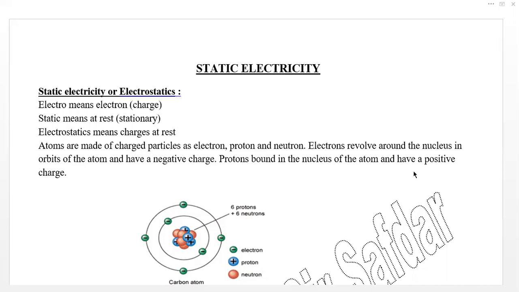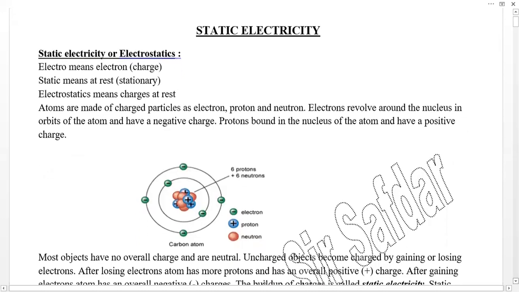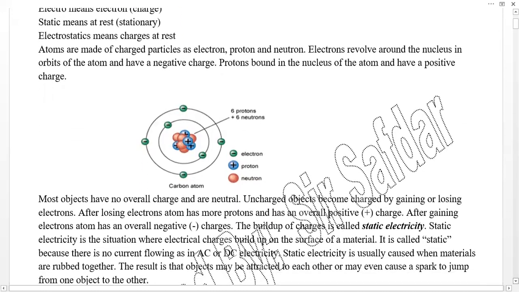In the atom there is a nucleus at the center where protons and neutrons are combined together. So protons pair with neutrons and both are in the nucleus, and electrons revolve around the nucleus. This is the basic structure of an atom.